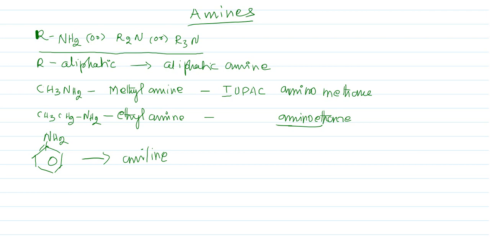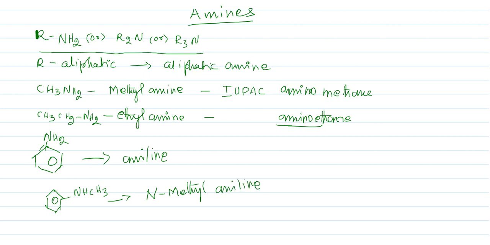If you take this compound with NHCH3, it is called N-methyl aniline. Here we usually use N, and this N says the methyl group is attached to nitrogen. N-methyl aniline.